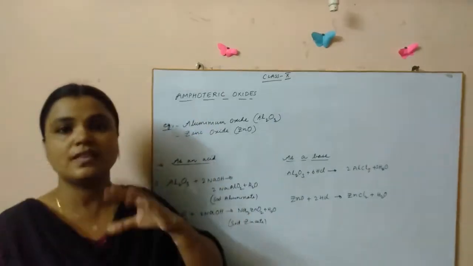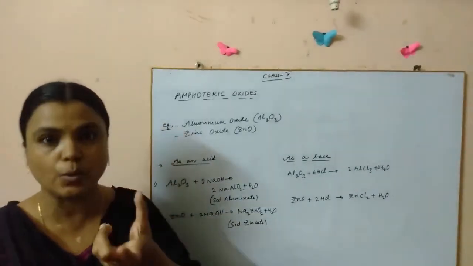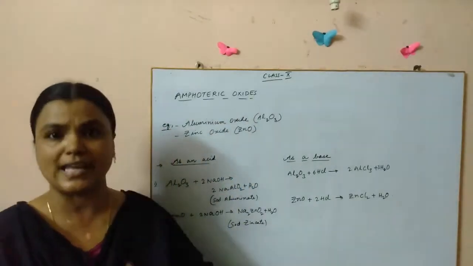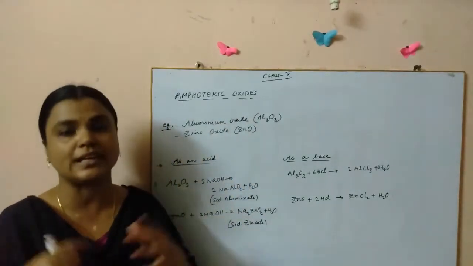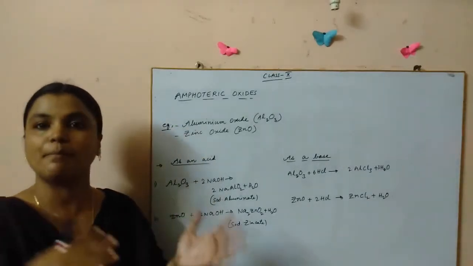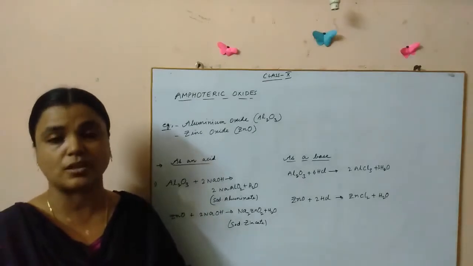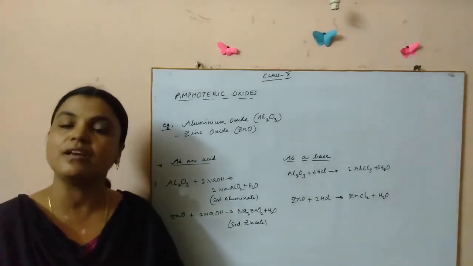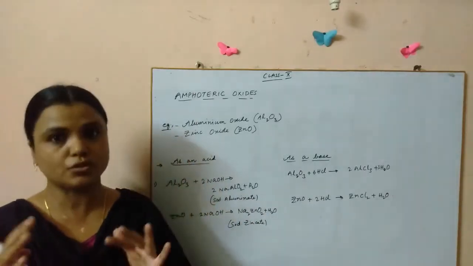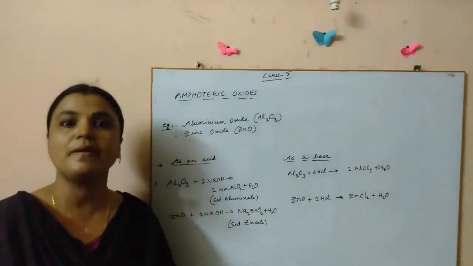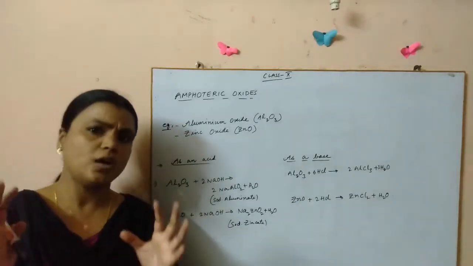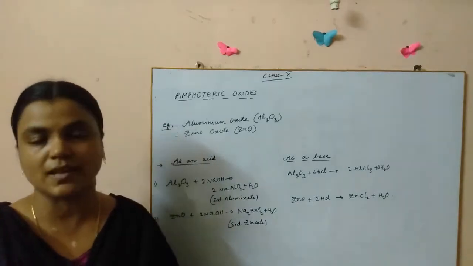Ampho means dual, or we can say oxides having dual nature. Dual means which have both the natures. Here particularly we are talking about the acidic and the basic properties of oxides, children. So we have seen in our chemical reactions that metals react with oxygen to form metal oxides and non-metals react with oxygen to form non-metal oxides. You very well know the nature of these oxides also.